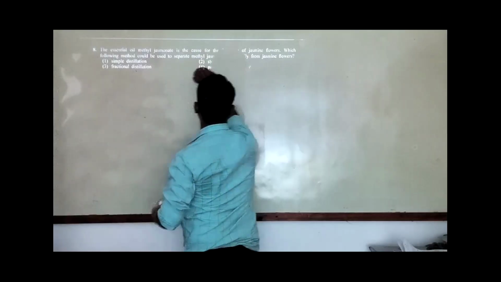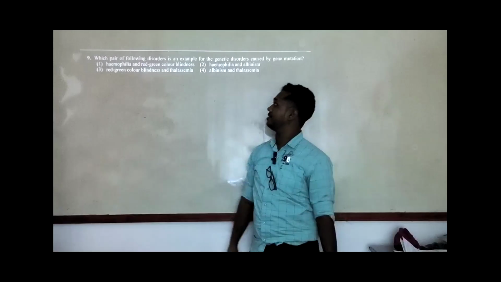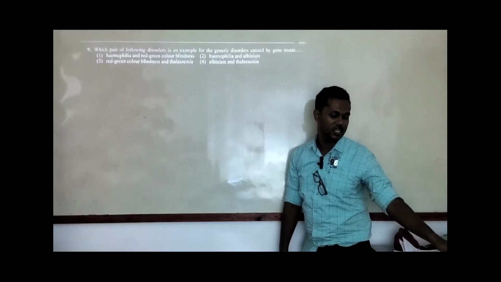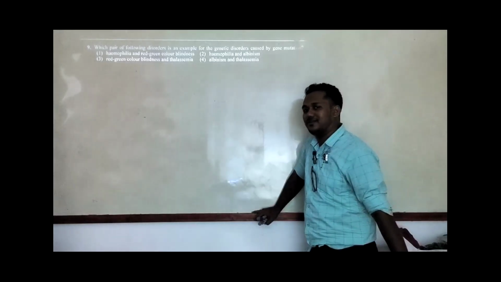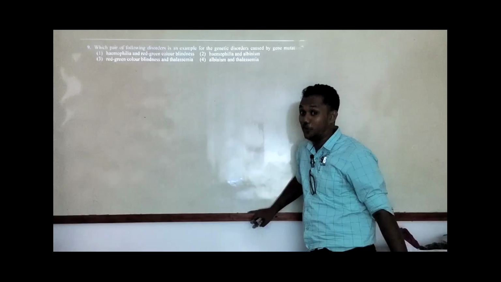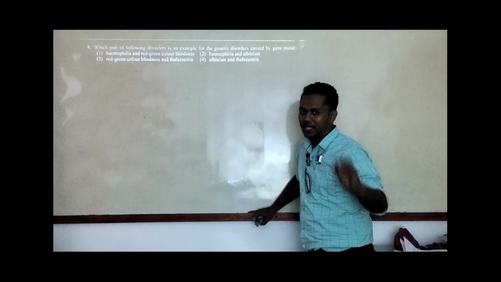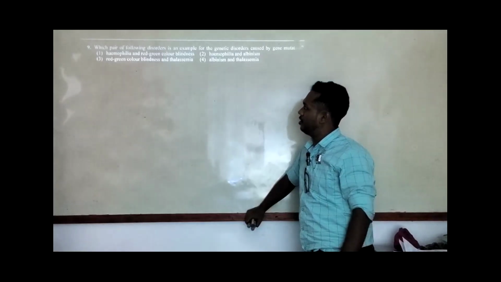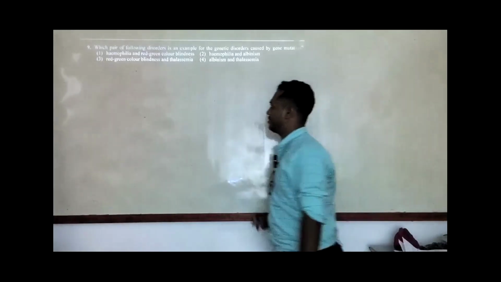Now we will move on to the next part. Which pair of the following disorders is an example of a genetic disorder caused by gene mutation, right? So I will stick to your syllabus by discussing this type of question, because I can talk about many things related to these diseases, but I will not tell more than your syllabus, because sometimes some misunderstandings will be there, right?